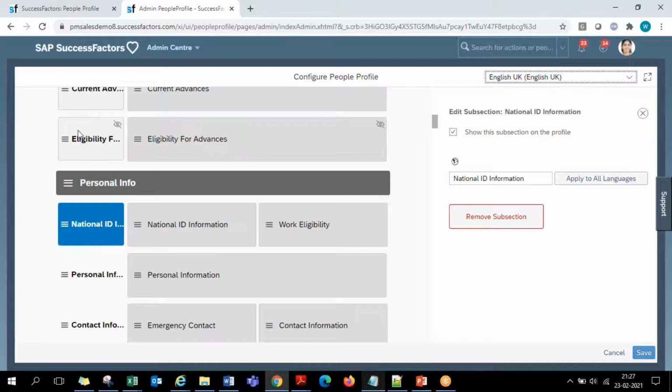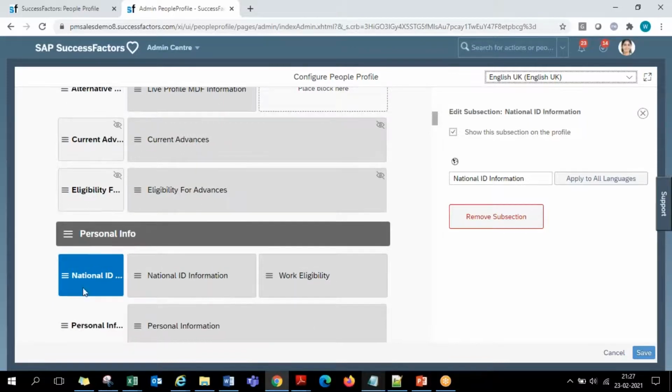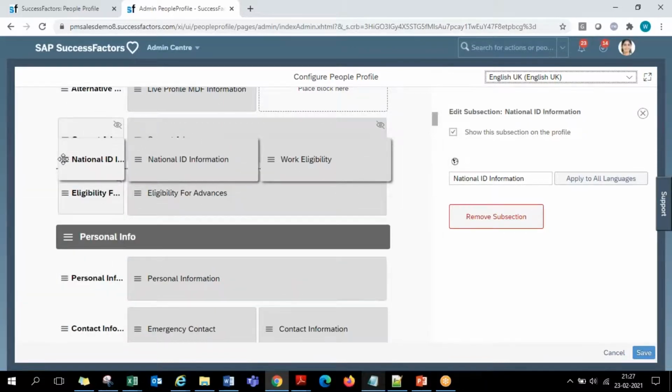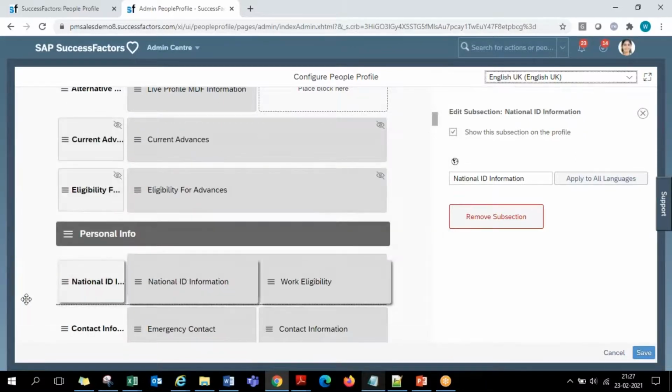If you want to bring it completely from this section to another section, you can. Not only within a section, this national IDs, if you want to bring it from here and keep it in another section also, you can completely drag and drop it into that other section as well. Up to you. And next, portlets.